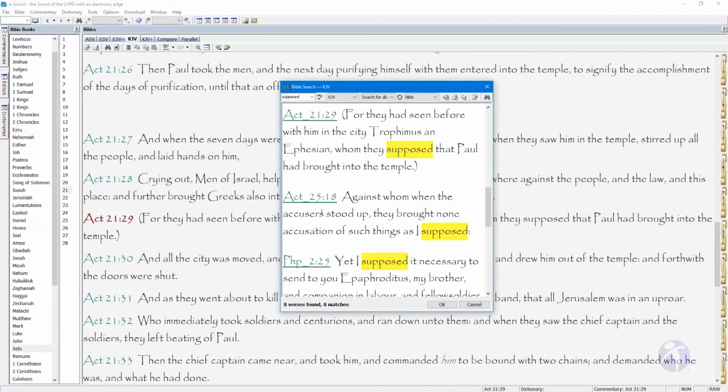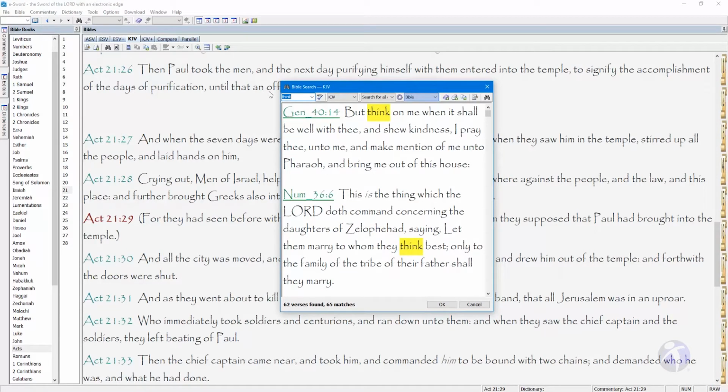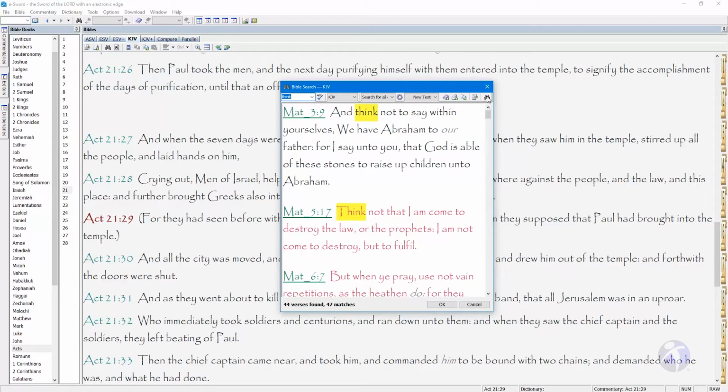Now let's search for think. Just to limit our results into something easier, let's restrict our search to New Testament verses. We can always go back and search only the Old Testament verses later if we want. Now we have 47 matches in 44 verses.